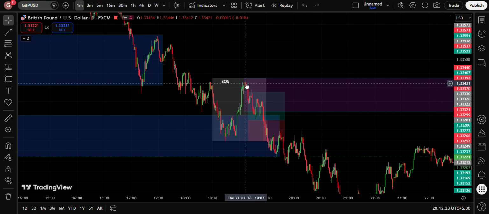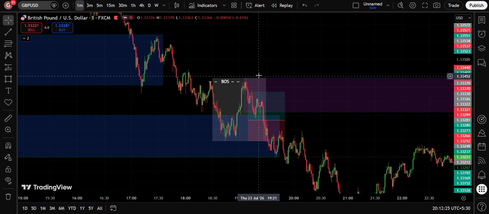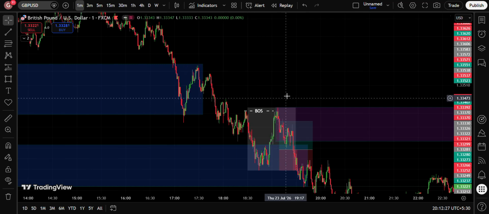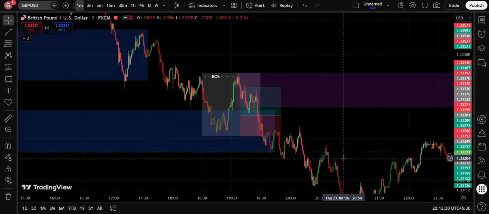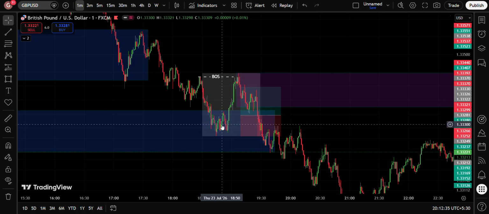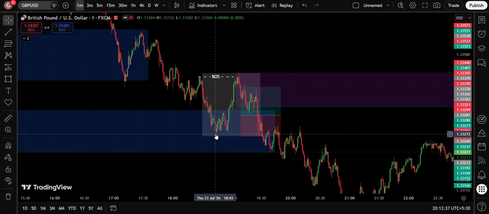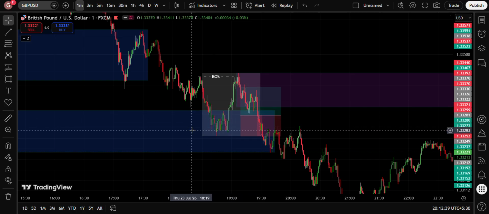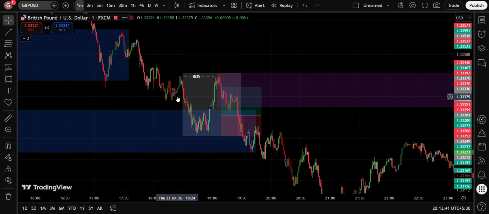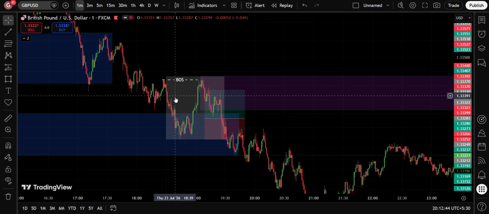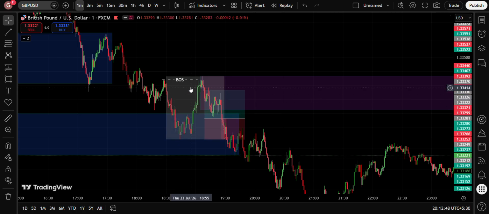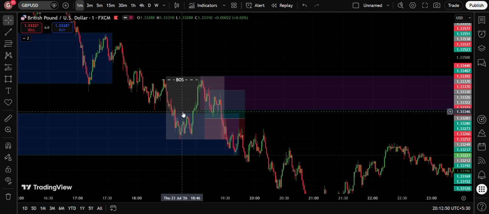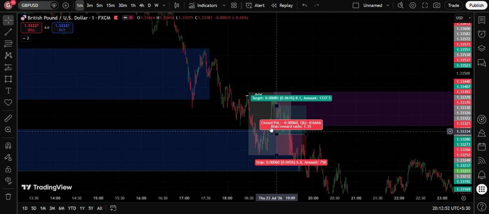Since I saw this breaker structure, I was convinced to enter, but unfortunately it didn't work out. I don't know whether I could classify this as a valid loss, because price action in the breaker structure did the inducement I needed in the key time window on a point of interest, an extreme demand point of interest. So a lot of stuff was aligned, but I don't know if I really want to put this as a valid loss. But regardless, a loss is a loss, and unfortunately this was what happened.